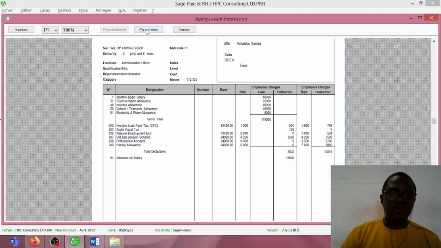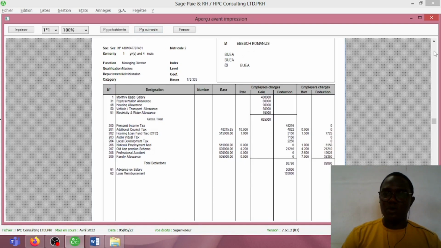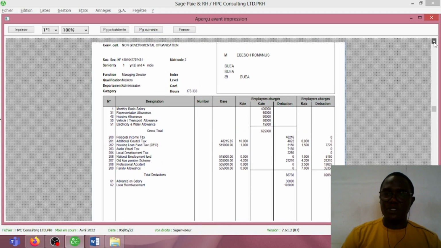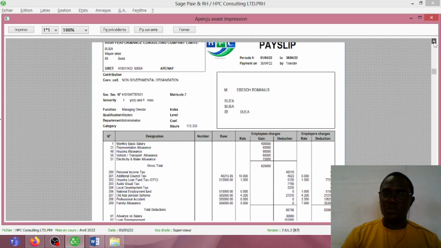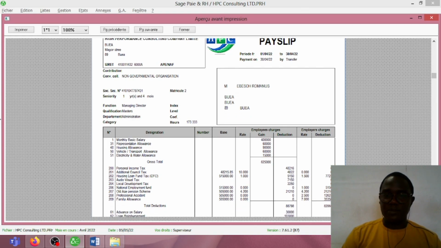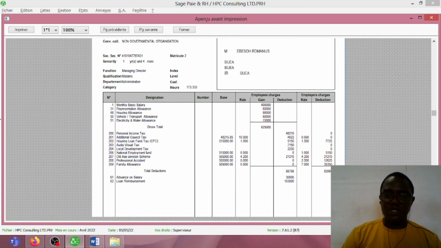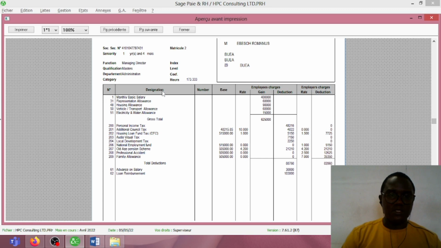But at this level, we can click here to move to the other pay slip. So the first one, this is the pay slip of Acherafak Sandra. So if I click here, you will now see the pay slip of Ebeso Romanus. As you can see, the name of the company, even the logo of the company is present. The mode of paying Ebeso is through a bank transfer. And if you come down, you see detailed information concerning the treatment of Ebeso's salary. You see here the basic salary and all the allowances that Ebeso is due.